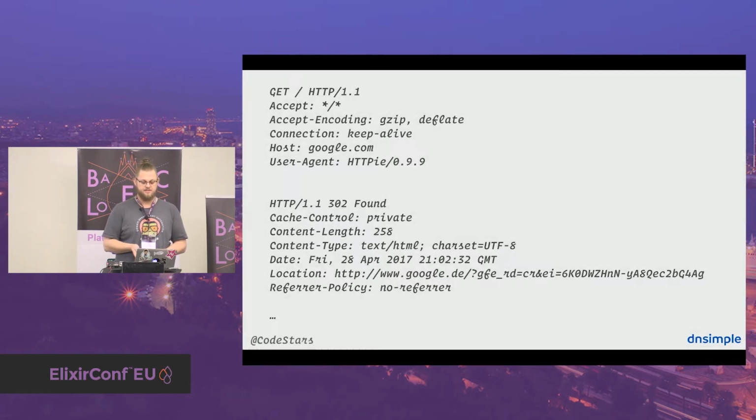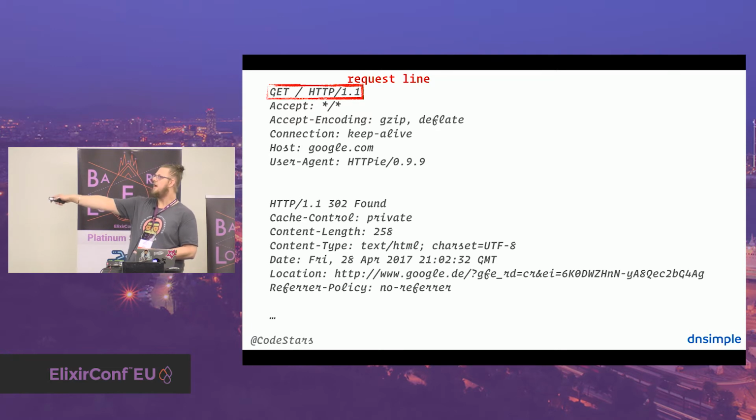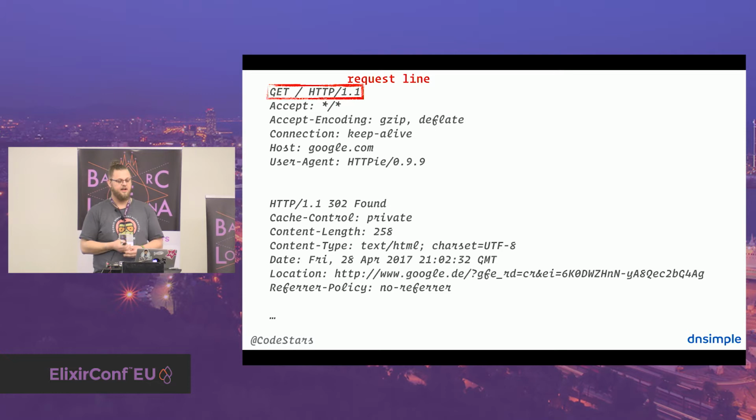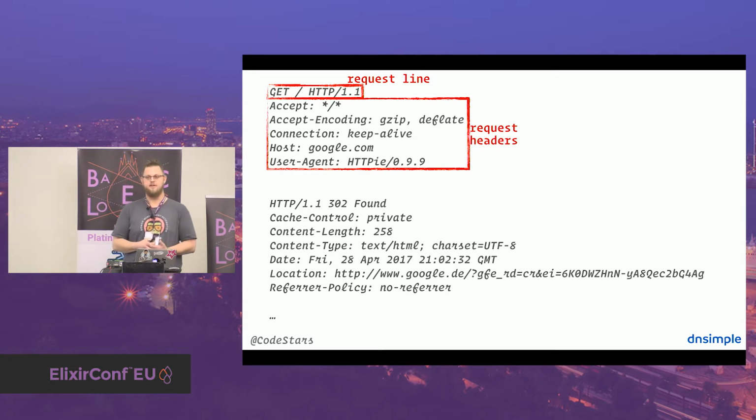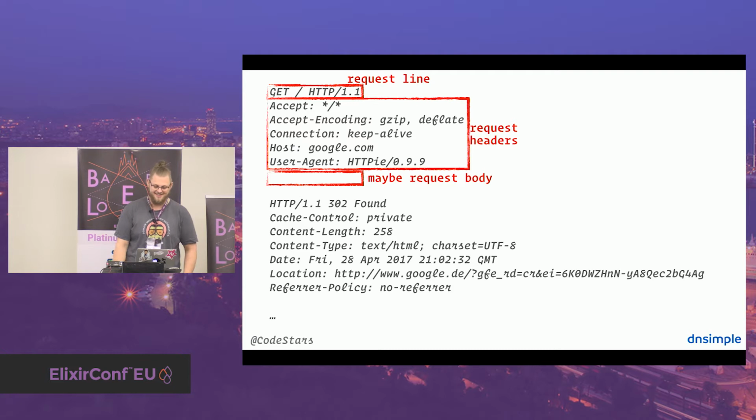So it all starts with the request line. That's the first line of the protocol. It has the HTTP verb, it has the path over here, and it also has the protocol version. Then you have request headers. Headers are usually key value pairs separated by the colon. And then it's a functional programming language, so we have a maybe body. No? Okay. I thought it was funny when I was writing it.